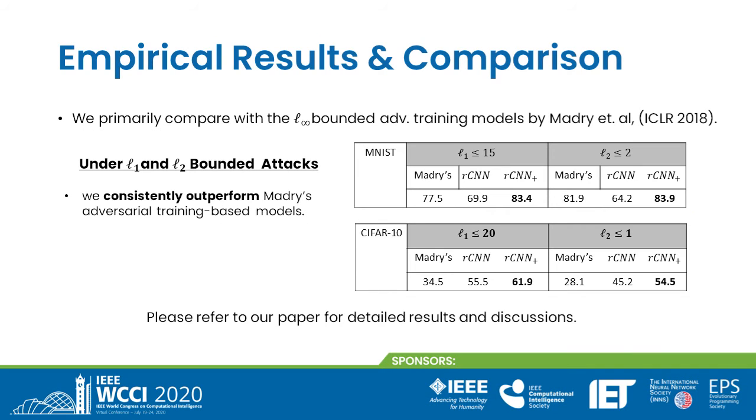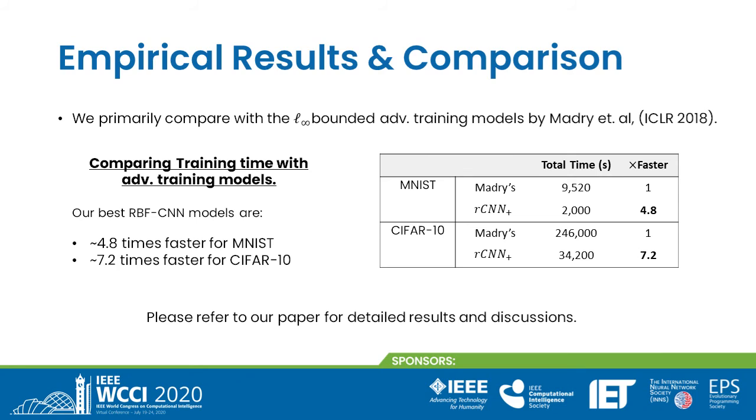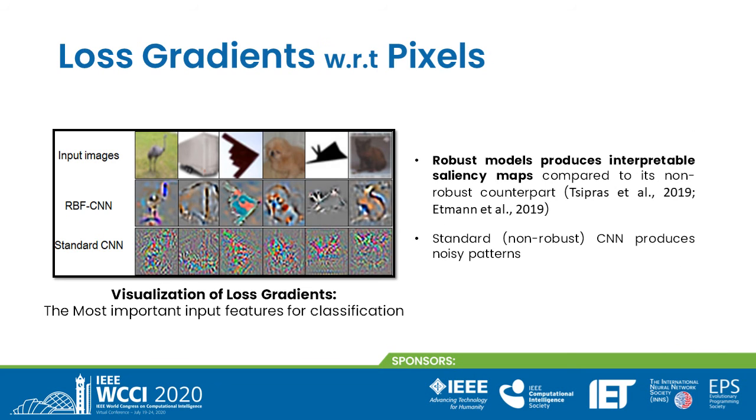We consistently outperform Madry's adversarial trained models under L1 and L2 bounded attacks. We have also shown that our model can provide certified robustness for the L2 norm. We now compare the training time of our RBF-CNN models with the adversarial trained models. As you can see, our best RBF-CNN models can be trained 4.8 and 7.2 times faster compared to the adversarial trained models.